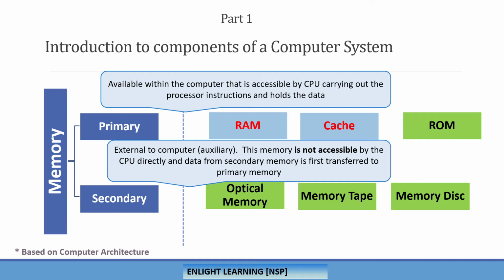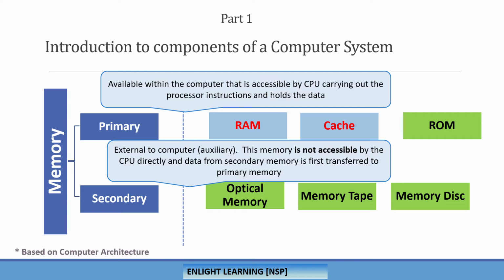If there is data in our secondary memory, once you try to feed it to the computer system, the CPU will try to contact the primary memory only and get the data into it, then process it and put it back into the primary, and then it is carried into the secondary memory locations.